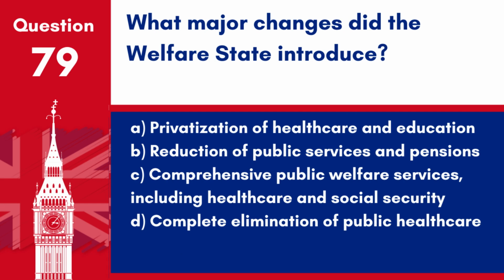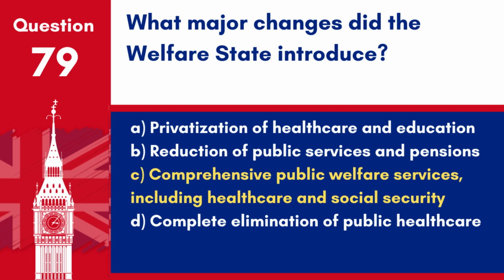Question 79. What major changes did the welfare state introduce? A. Privatization of healthcare and education. B. Reduction of public services and pensions. C. Comprehensive public welfare services, including healthcare and social security. D. Complete elimination of public health care.